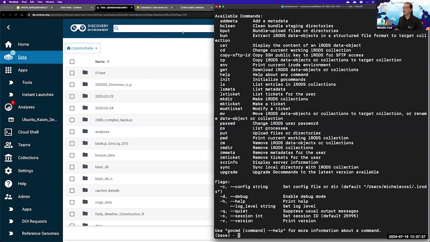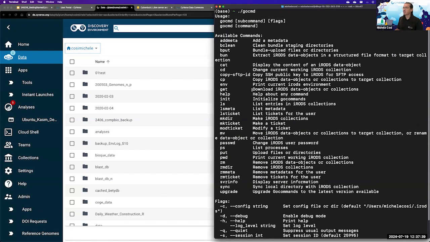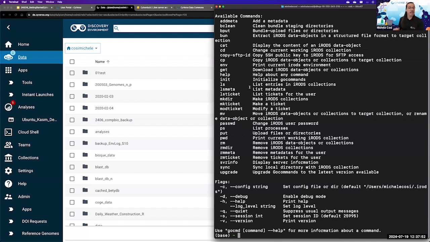When using Go Commands, it allows you to, for example, first of all, show you a number of additional options and flags that you might want to use whilst uploading, viewing, or downloading your data. And let's just say that right now, I just want to use Go Commands in order to view my folder. The command for you to view your folder is ls, which stands for list, the same as the command that you use on the terminal in order to view your own folders.